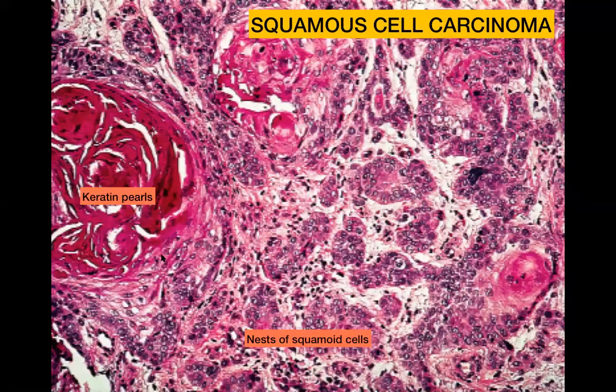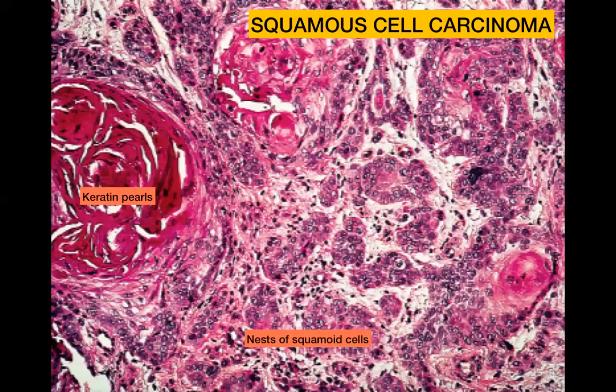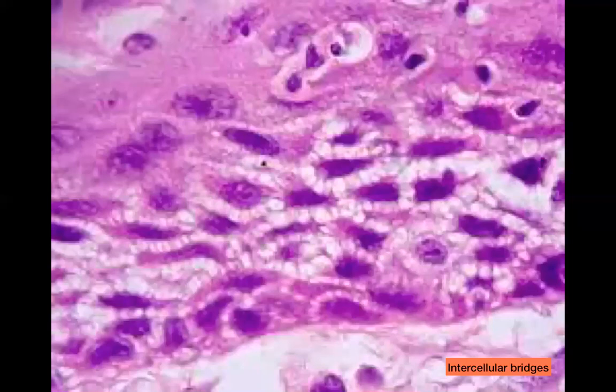The other important thing which you have to remember is that squamous cells show intercellular bridges. So intercellular bridges are basically these thin structures which you can see which connect the cells. They are intercellular junctions. So if you go on high power, you'll be able to see these intercellular junctions or intercellular bridges between the neoplastic cells. And that is a very important feature of a squamous cell carcinoma. So the must remember things over here are nests of squamoid cells, keratin pearls in the well differentiated squamous cell carcinoma, and the presence of intercellular bridges.